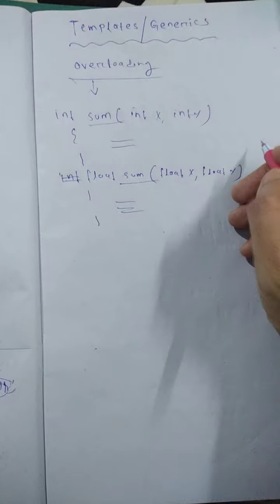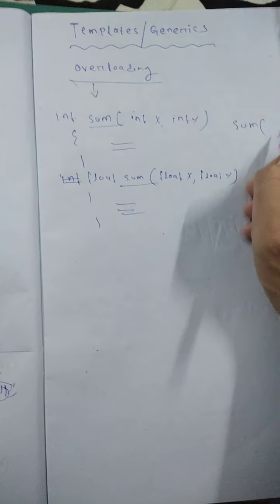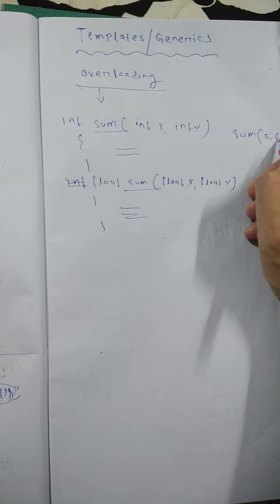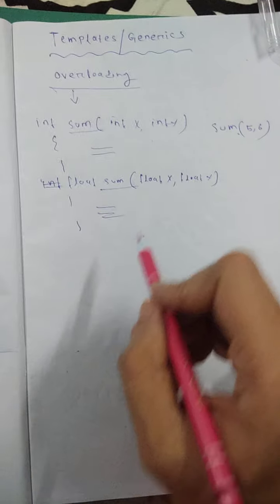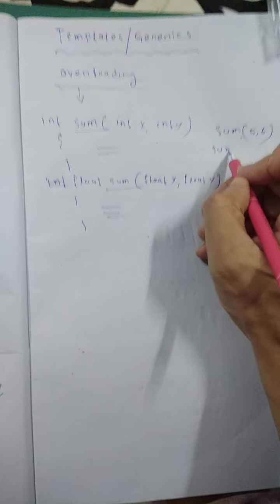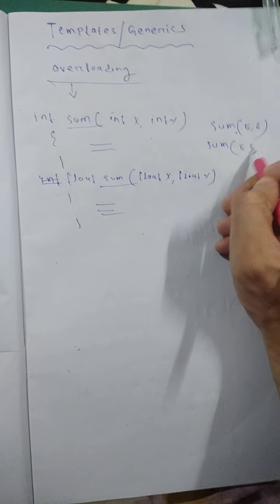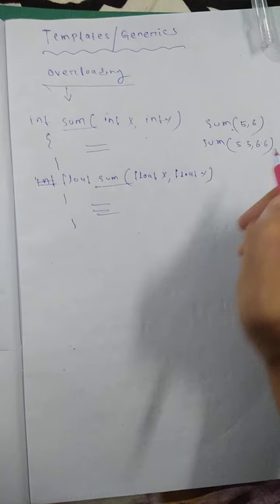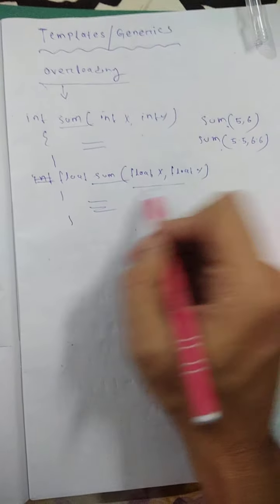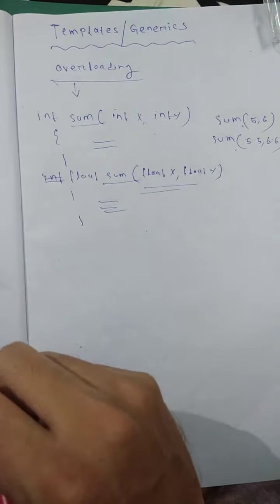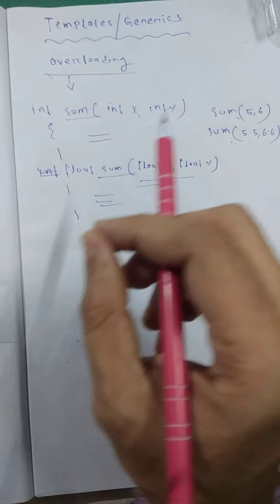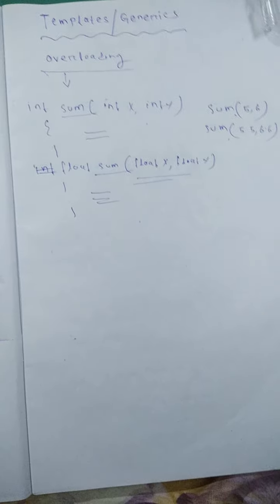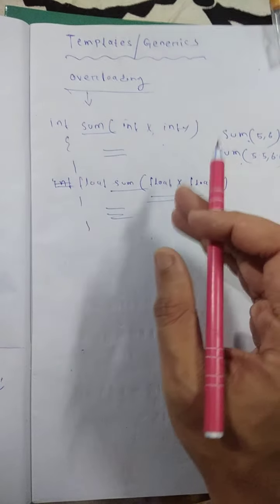Whenever the main function calls sum with two integer values, 5 and 6, the integer function will be called, and whenever you call it with 5.5 and 6.6, the floating function will be called. So here we define functions with the same name, and in overloading the same function name is used for different purposes.